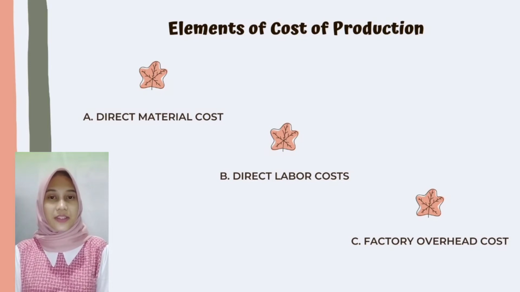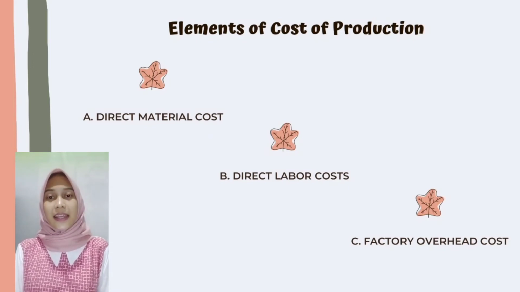C. Factory overhead costs include all other costs that must occur in making a product. Another term for factory overhead costs is indirect production costs, which consists of three groups of costs, namely indirect material costs, indirect labor costs, and other indirect production costs.